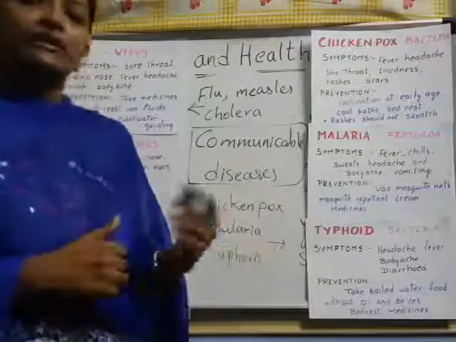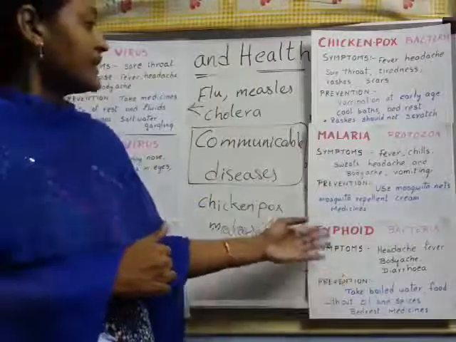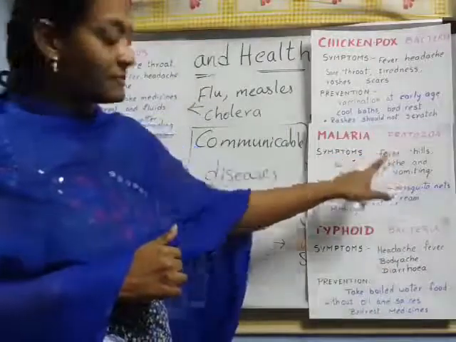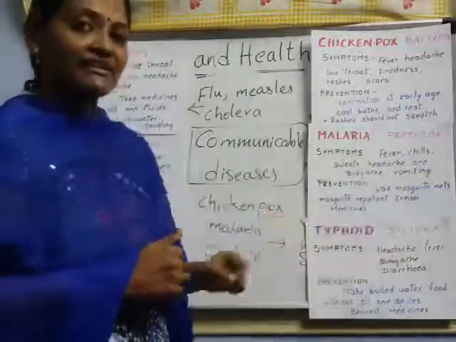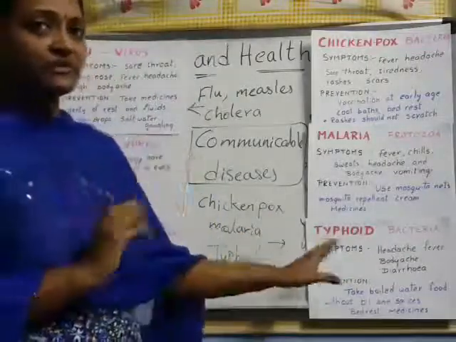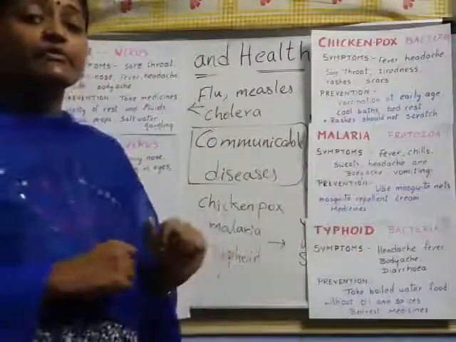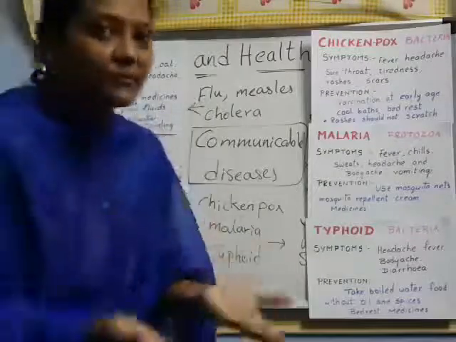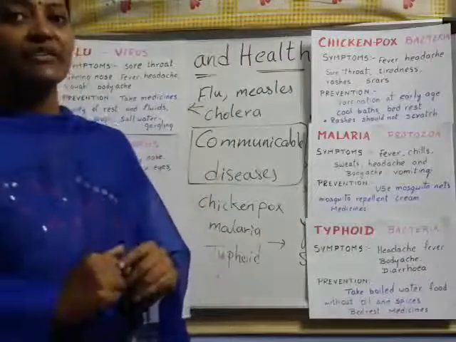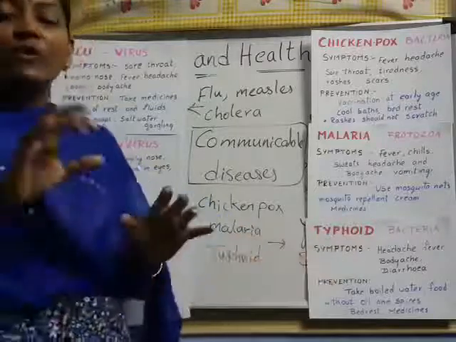Next, coming to typhoid. Typhoid is also a fever. Malaria is a fever, typhoid is also a fever. Typhoid is mainly caused by bacteria. Malaria is caused by protozoa, a microbe, but typhoid is caused by bacteria. Understood? The symptoms are similar: headache, fever, body pain, diarrhea. In typhoid we will see diarrhea, meaning both vomiting and motions. So a large amount of water is lost from the body, causing dehydration. Understood, children? And we need to take boiled water.